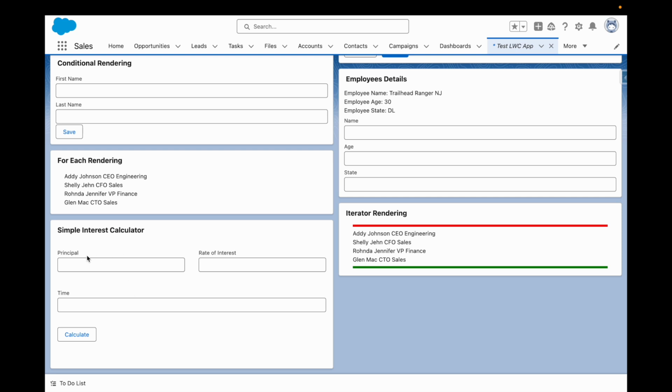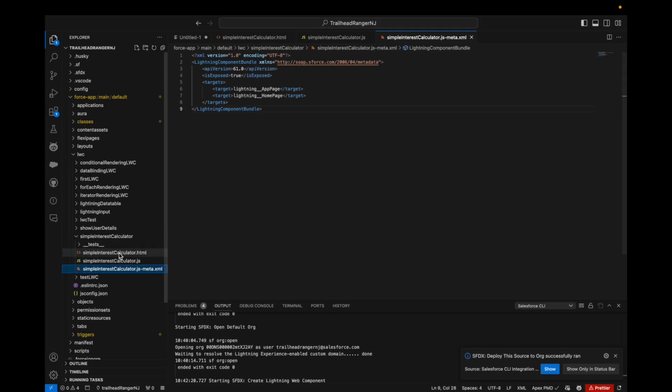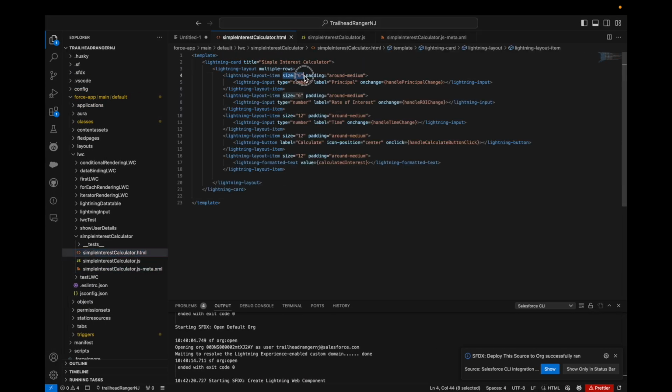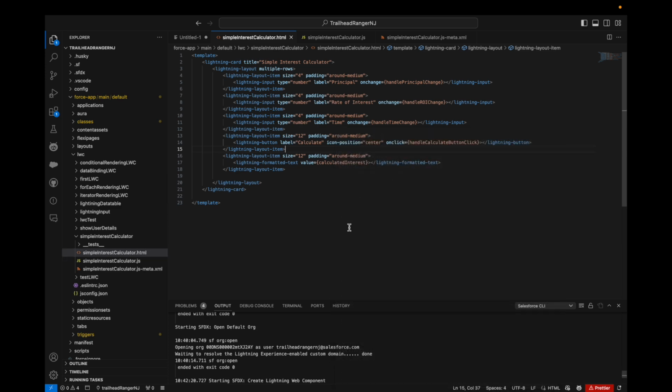And other thing, if you notice, we have these two fields in two columns, but this one is one column. So if you remember, here in the HTML we have defined the size as 6 and 6. That's why it is coming like this. If I change its size to 4, 4 and 4, then these three fields should be visible in one column. Let's try that. I'll deploy this.